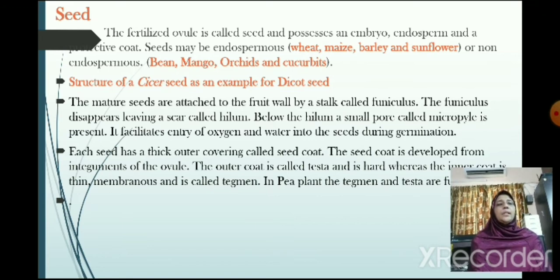The funiculus disappears, leaving a scar called hilum. Below the hilum, a small pore called micropyle is present. It facilitates entry of oxygen and water into the seed during germination. Each seed has a thick outer covering called seed coat. The seed coat is developed from integuments of the ovule. The outer coat is called testa and it is hard, whereas the inner coat is thin, membranous, and is called tegmen. In the pea plant, the tegmen and testa are fused.